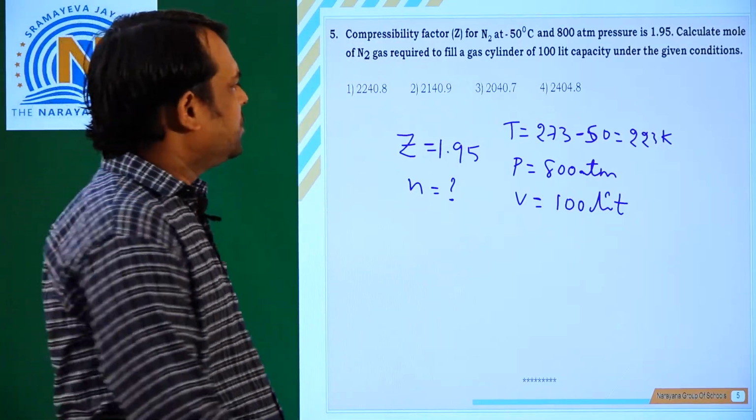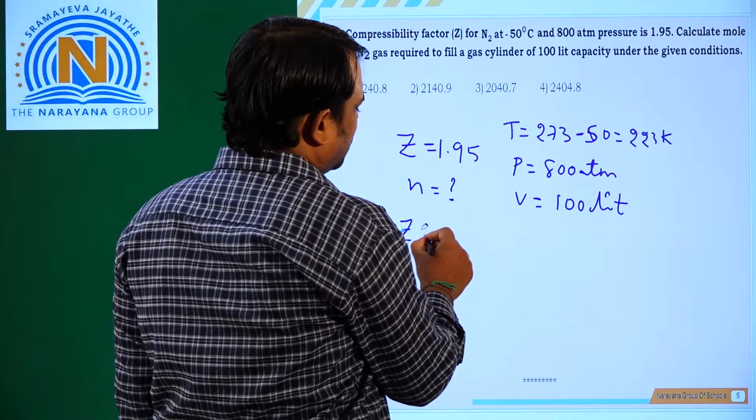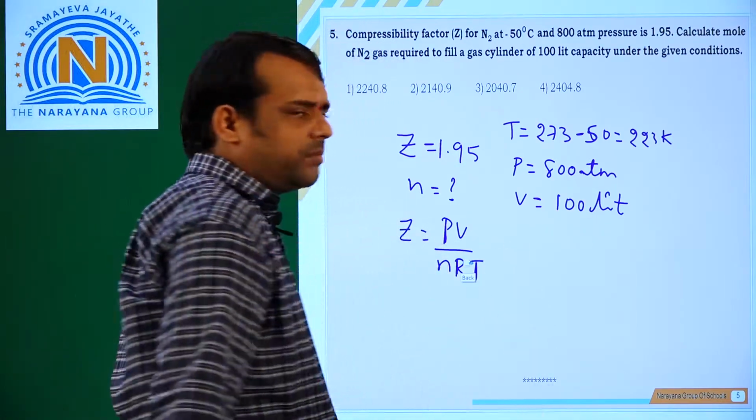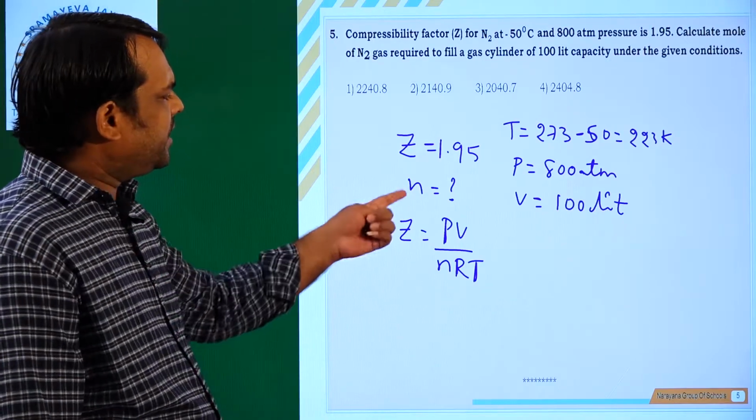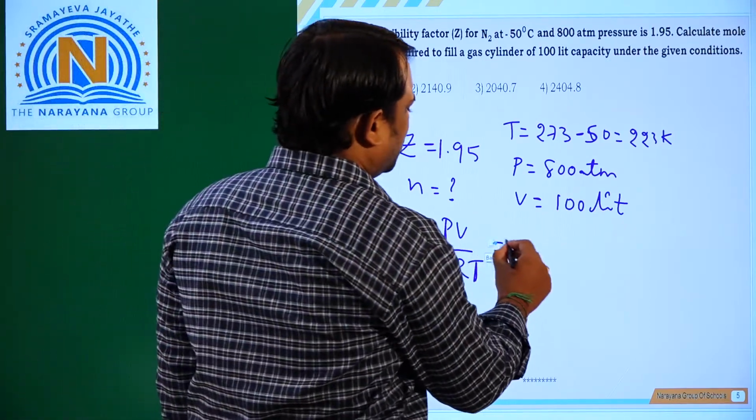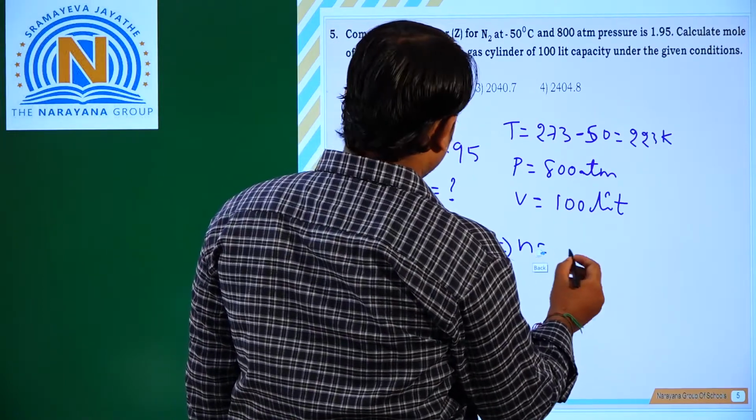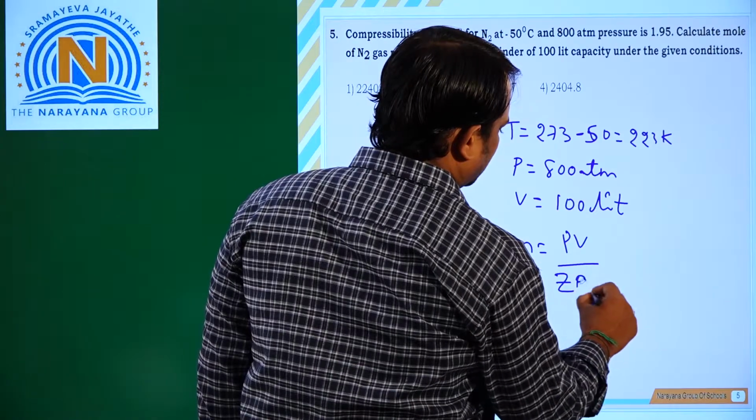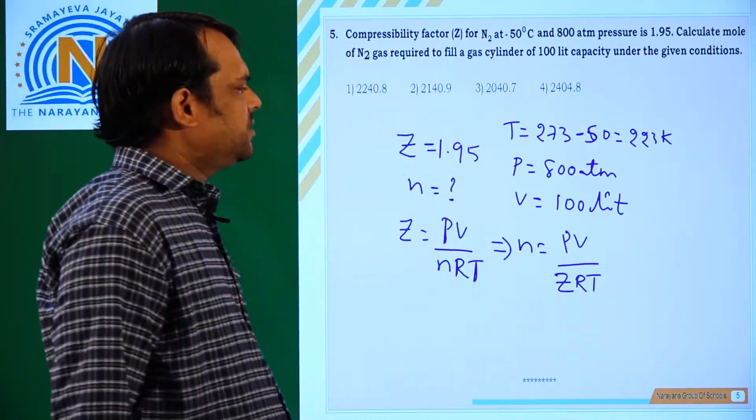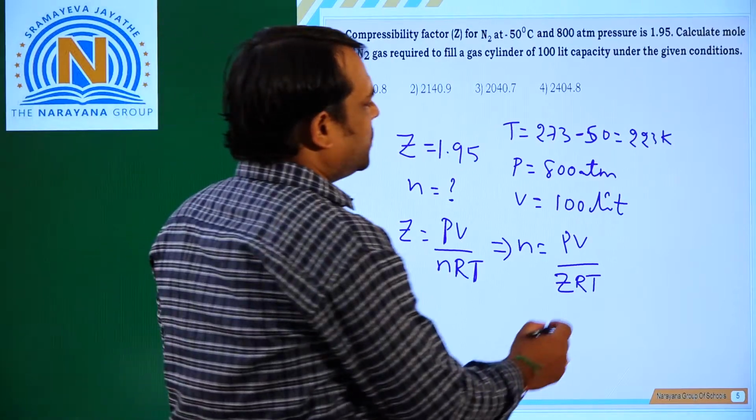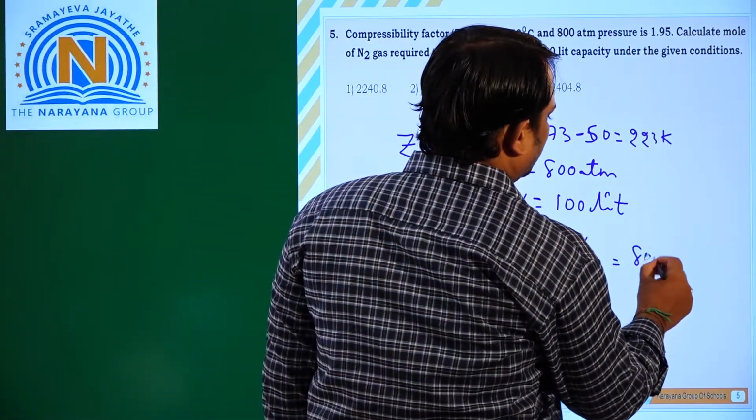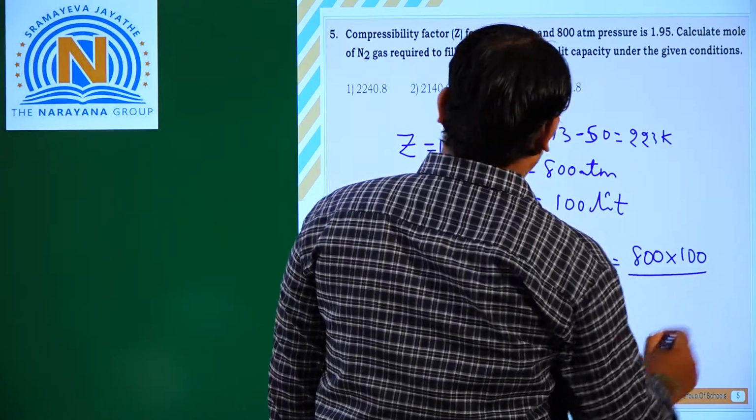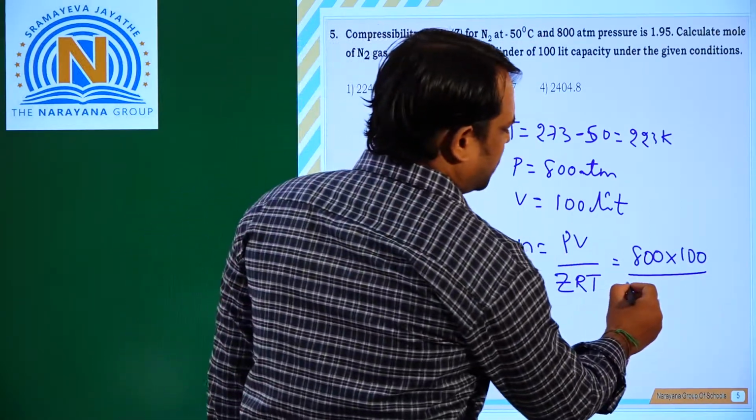So we all know Z is equal to PV by nRT. We want to find here the n value. So I am writing this formula in this form, that means n is equal to PV by ZRT. Then substitute all the values in this formula. What is the pressure? 800 atmosphere. What is the volume? 100 liters. And what is the Z value? 1.95.